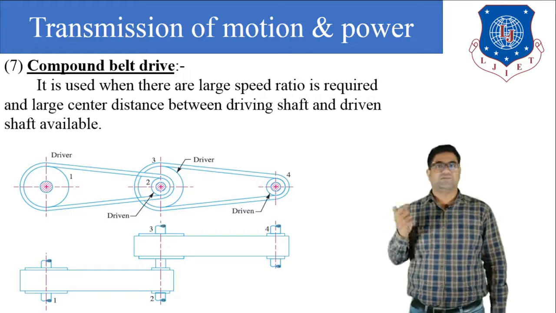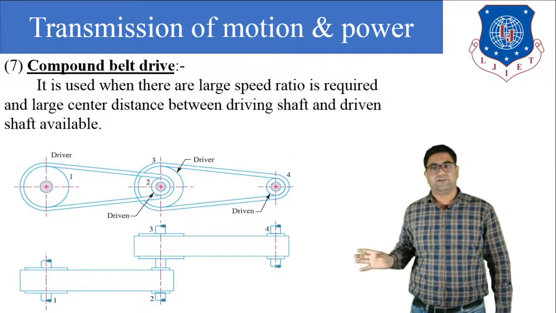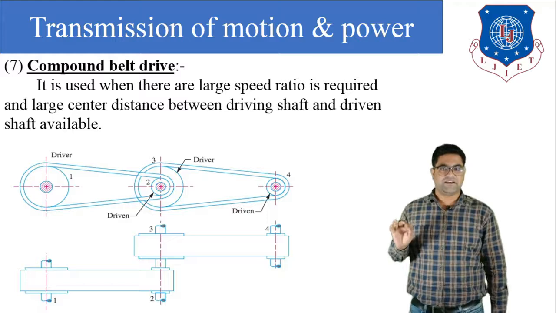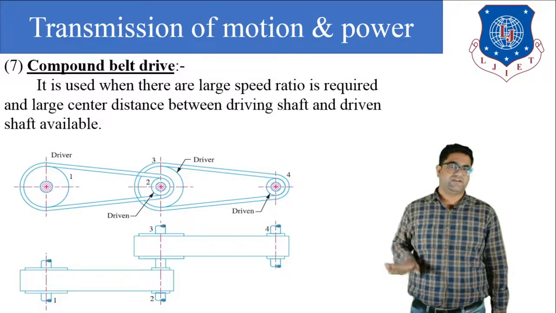So the third pulley will be rotated, and that third pulley will transfer the power to the fourth pulley with the help of the belt drive. Ultimately we transfer the power to the fourth pulley, that is our driven pulley.